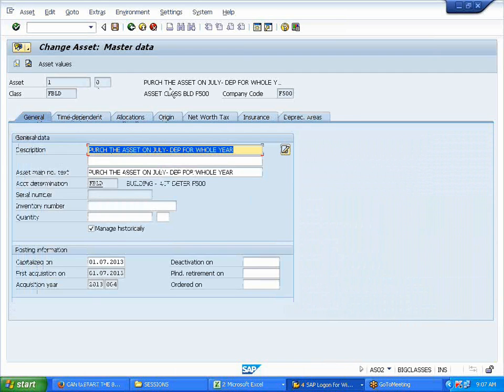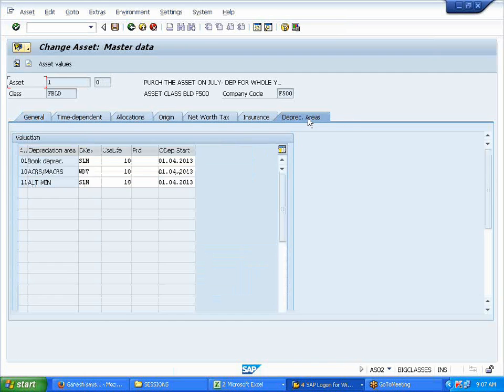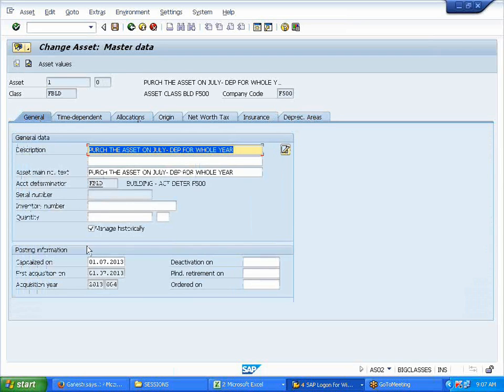Clear? Is it clear? It's clear. I purchased this asset, Kavita, on this particular date, in July. So for April to 31st March, which period is July?